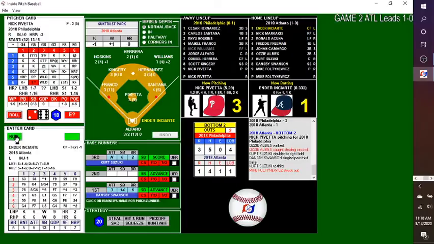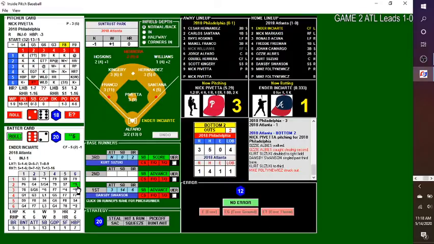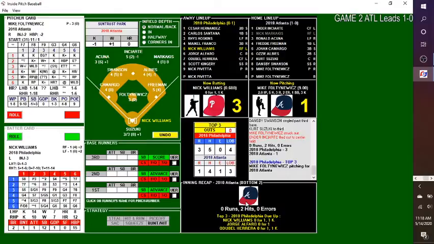Ender and Ciarte with a chance to bring a runner in. 6-2. This one, it's an error check. Fly ball at Herrera. He makes the grab, and the runs don't come across. No runs on 2 hits, no errors. It's still 3-1 Philadelphia. Heading into the top of the third, the Phillies will send Williams, Alfaro, and Herrera to face Fulton-Newicks.